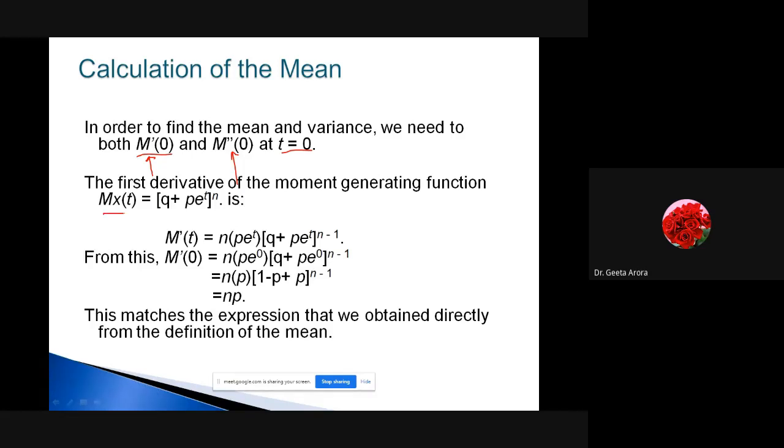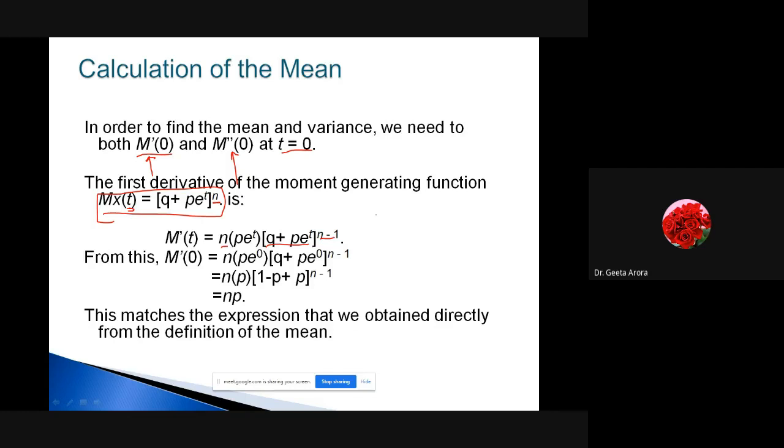So this is our moment generating function, correct? If I find the first derivative, we are differentiating with respect to t. Here, since this is raised to power n, it gives n times this whole thing raised to power n minus 1.